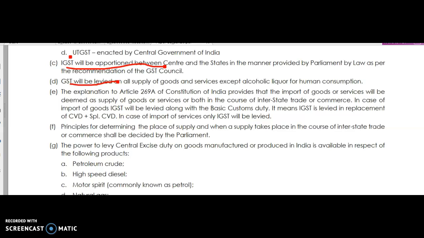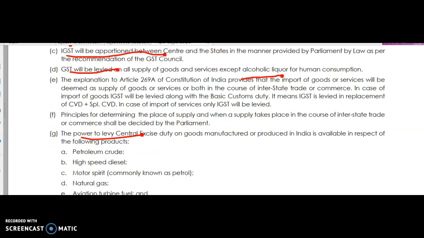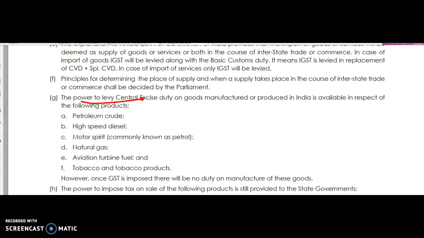GST is levied on all supply of goods and services except alcoholic liquor for human consumption, and there are some more goods. This is PHMNC: petroleum products, petroleum crude, high speed diesel, motor spirit, natural gas, aviation turbine fuel, and tobacco products. And there is one more thing, ice creams and edible ice creams.